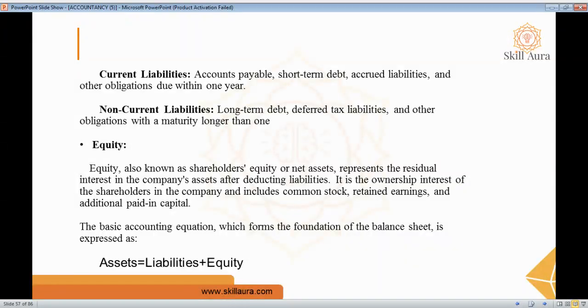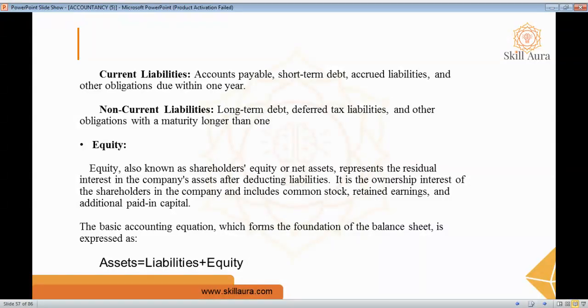When it comes to equity, it is also known as shareholder equity or net asset. Here it is nothing but the company owner's stake in the company. It represents the individual interest in the company's assets after deduction of liability, and the ownership interest of the stakeholder in the company, and it includes common stock, retained earnings, and other paid in capital.